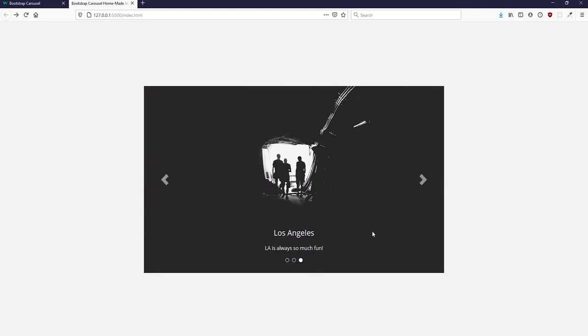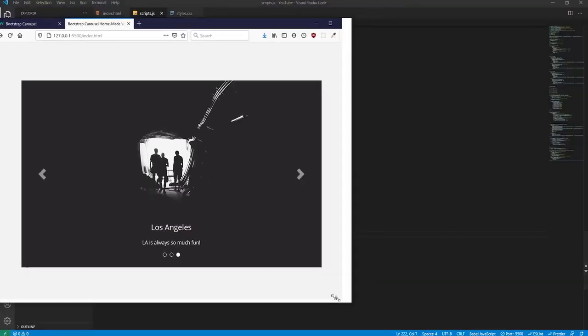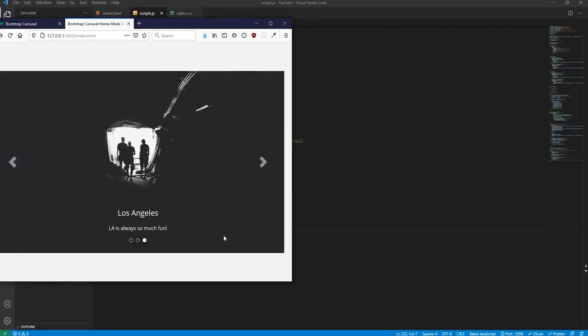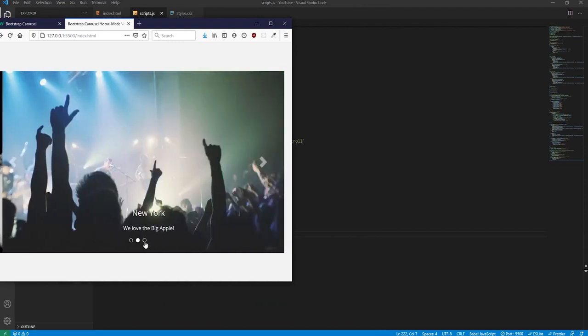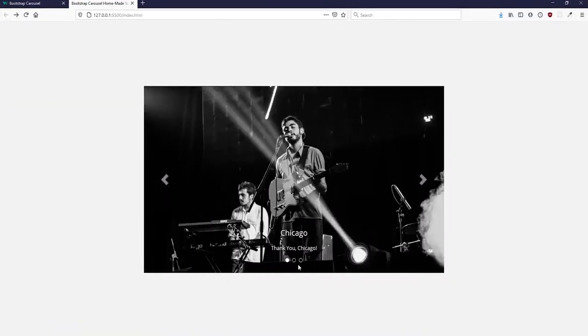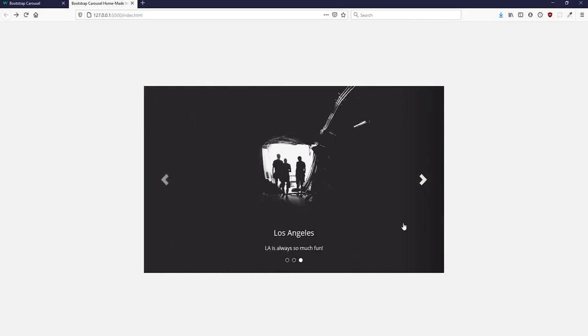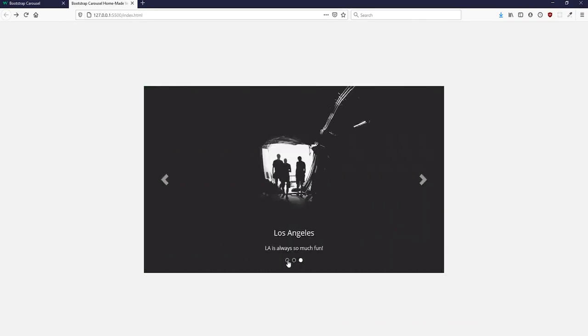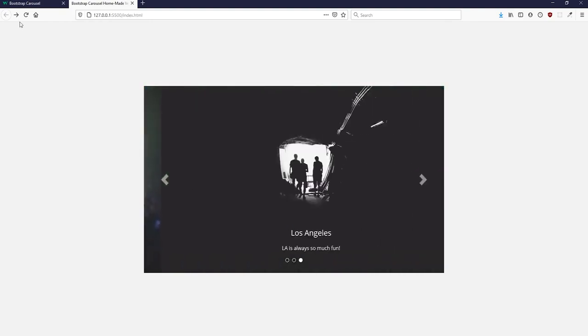This is all good. And yeah, this is the tutorial. I hope you enjoyed it. As you can see, this is basically all we need. At the start of the video, I showed you an example of what this carousel would look like with 4 images. So you can add, again, like I said, as many images as you can fit circles in this row here, which contains the circles. So you can have a lot more than 3 images if you so want. But personally, I would keep it on the short side just because you don't want to overwhelm the user.